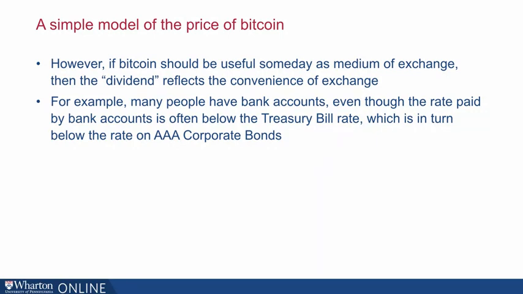And the Treasury bill rate itself is often below the rate paid on, say, AAA corporate bonds, which are very safe. So it's pretty well established empirically that there's something called a convenience yield for cash-like assets. So one way to think about this dividend is it's a convenience yield should Bitcoin ever become a cash-like asset.